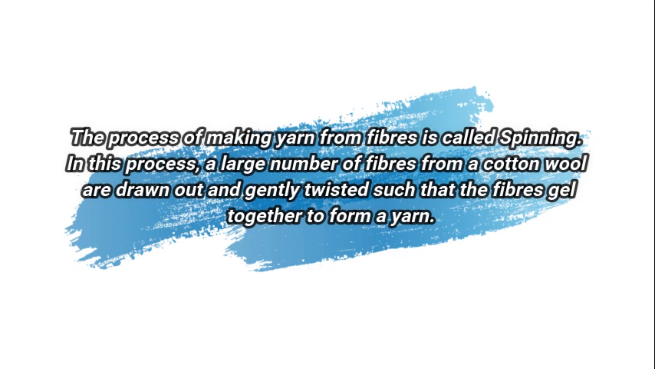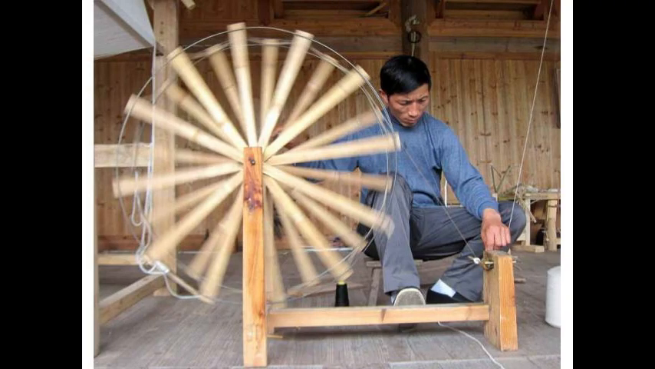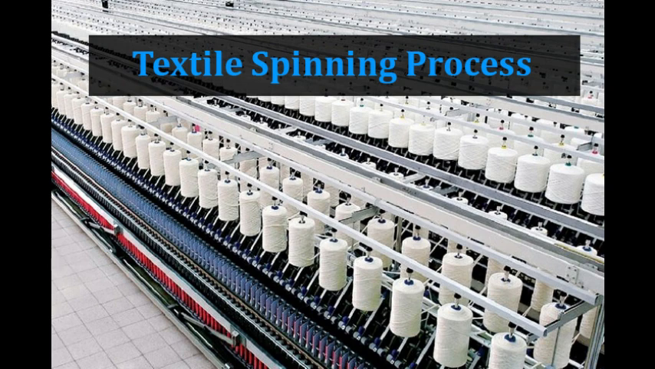Now yarn is made by hand spindle. Takli and chakra are the two hand operated devices used for spinning. In rural areas, people still use chakra for making thread or yarn from cotton. Spinning of yarn on a large scale is done on a spinning machine. So you can see this is a spinning machine.